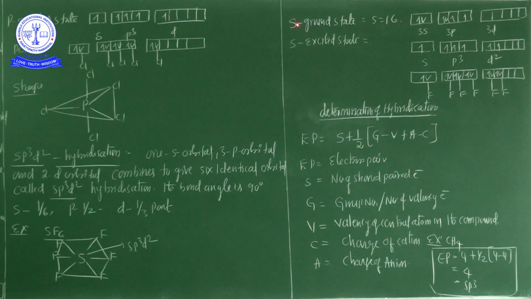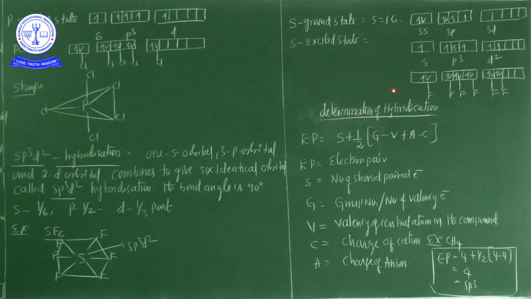Now see here, sulfur has atomic number 16. The ground state electronic configuration is 3s 3p 3d. The 3s orbital has 2 paired electrons, and in the 3p orbital there are 2 paired electrons in px, 1 in py, and 1 more electron in pz, unpaired. In the 3p only 2 unpaired electrons are there. Only 2 unpaired electrons. But 6 fluorines are approaching the sulfur.